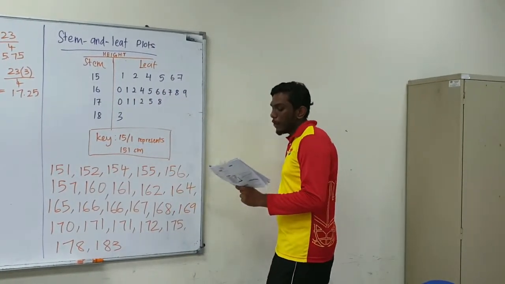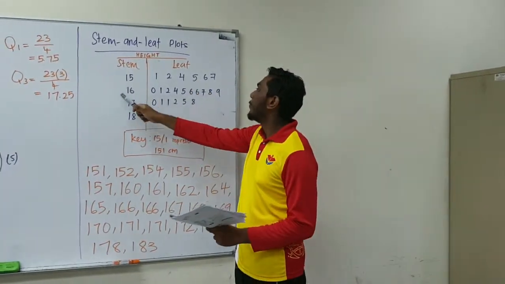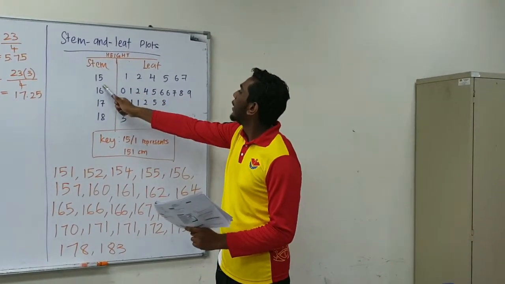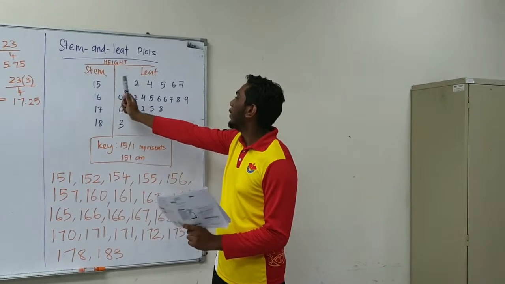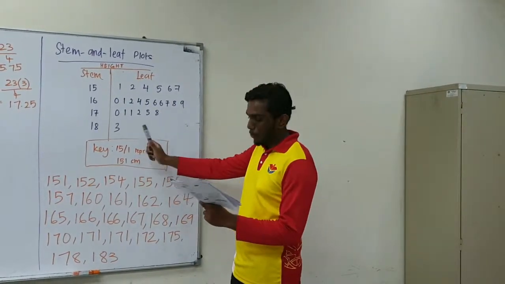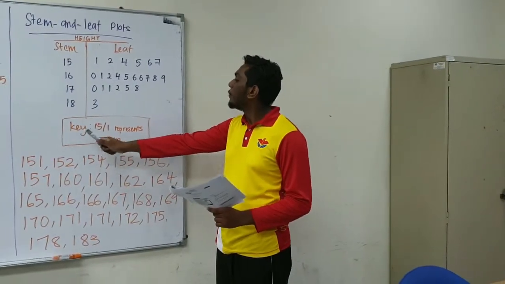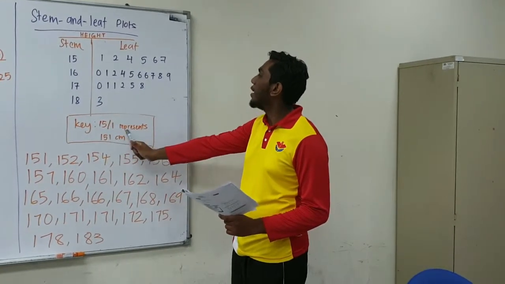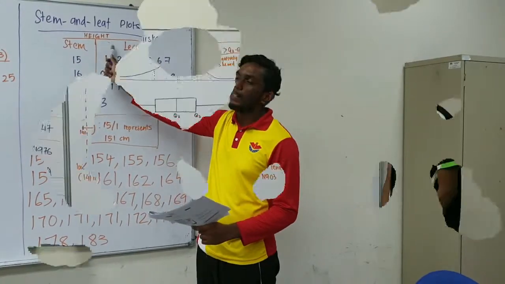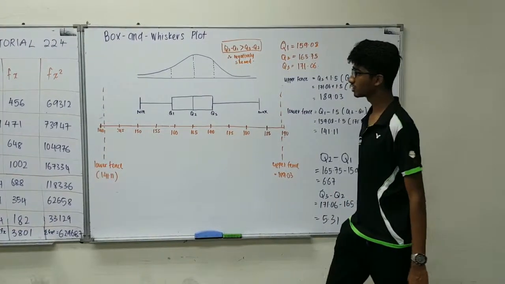So write the stem and write those numbers in a vertical order. Then we will show each piece of data by writing its last digit next to its stem. For example, 151: 15 is the stem, and the value 1 is written right next to the stem 15. Then finally, we must write a key that explains how to read the stem and leaf. For example, the key 15|1 represents 151. And finally, we have to title the stem and leaf plot, which is done.